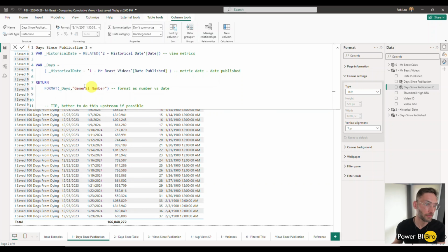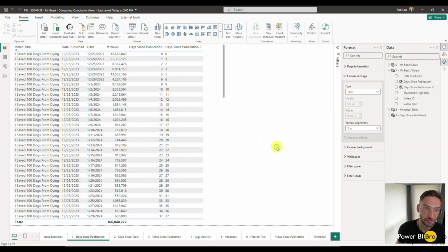So we have the format. We're going to take the variable that we're creating, days, and just put it as a general number. And also there's a tip that it's better to do this upstream if possible, just for processing. Since we know we can calculate that maybe in a SQL database, do it there. But if it's in your model, that's cool too. So now we hit enter, check it out.